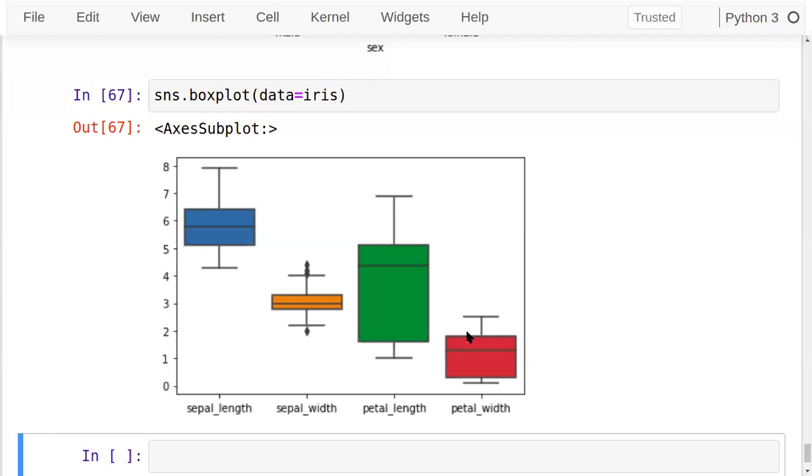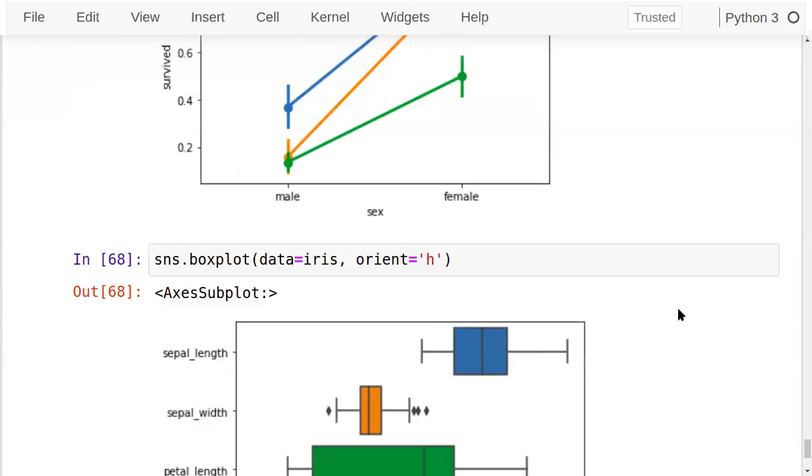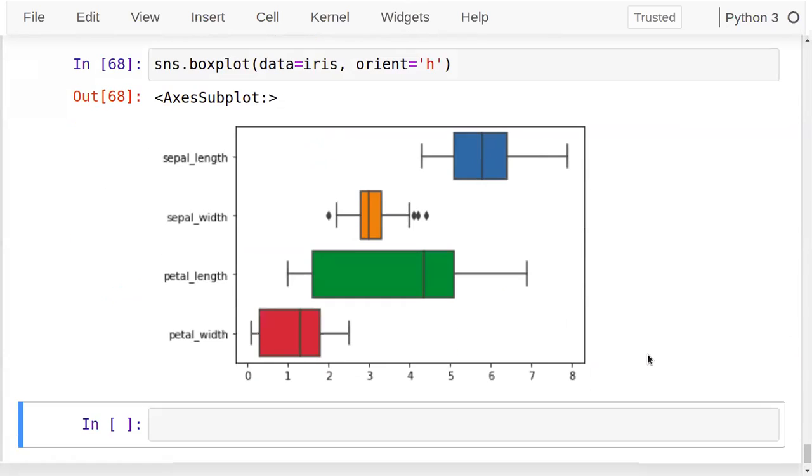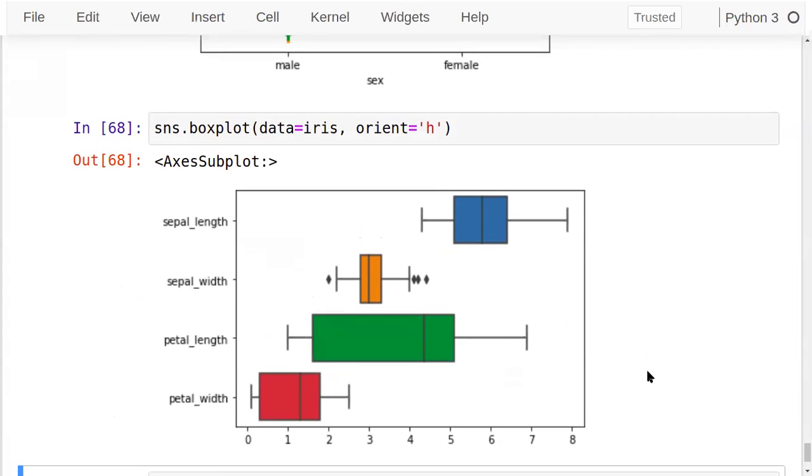Petal width is the smallest, very small number of elements are there. Sepal width, maximum elements are gathered in a crowd there. And the highest ranges are there for petal length that we can see. If you want to change the orientation, this ability is also given here. So orient is equal to, let's say, h, horizontal. See, so like this also we can use box plot. At a time, multiple elements we can apply, and accordingly we can generate the result over here. These are the methods that we can apply.